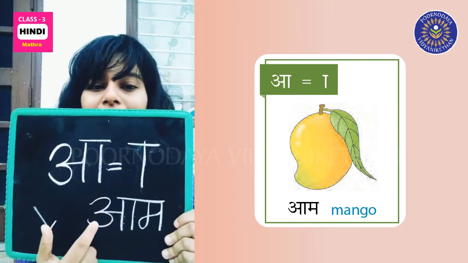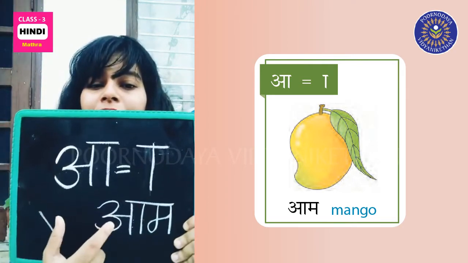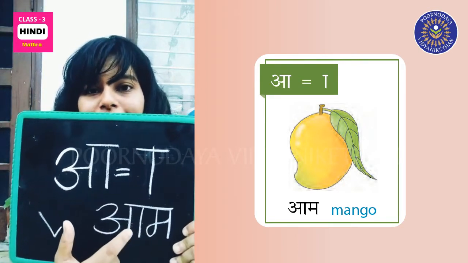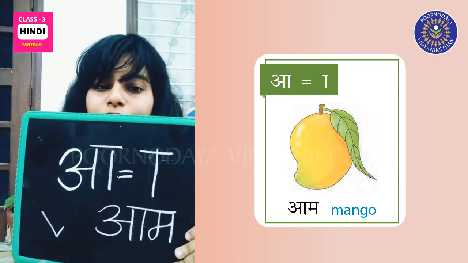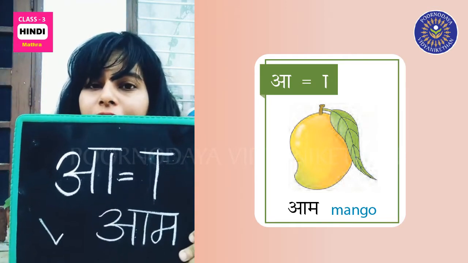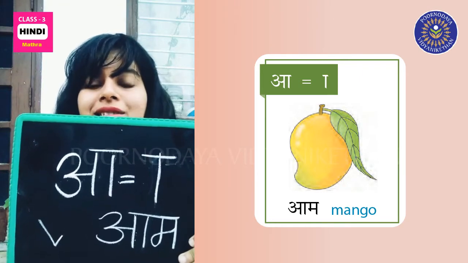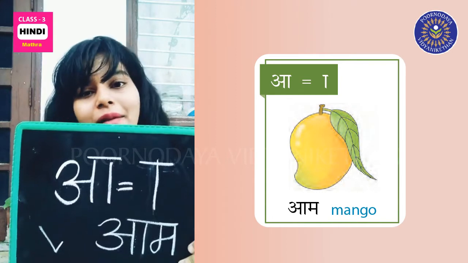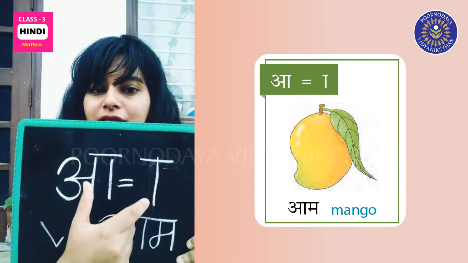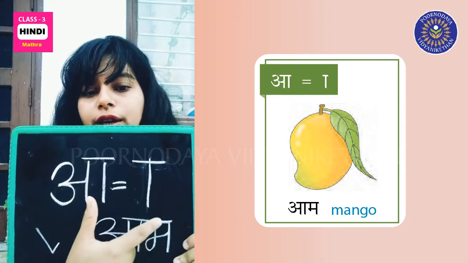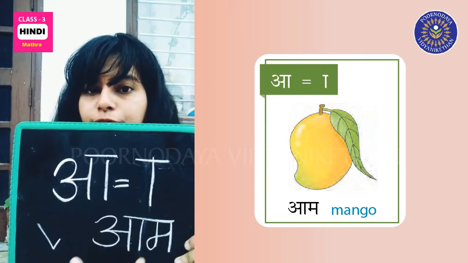A matra mostly comes in between the word, like you see this A matra. How does A matra come? It comes in between the word, like this is in between. Arm. Okay?